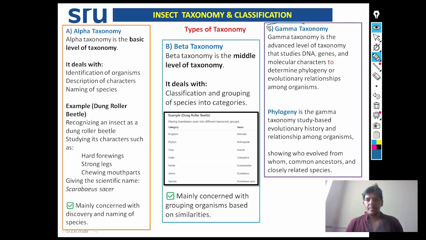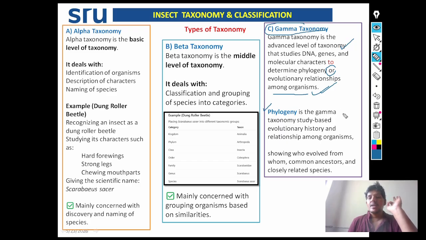Next, gamma taxonomy. Gamma taxonomy is the advanced level of the taxonomy that studies DNA, genes, and molecular characters of the organism to determine the phylogeny or evolutionary relationship among organisms. Then what is phylogeny?